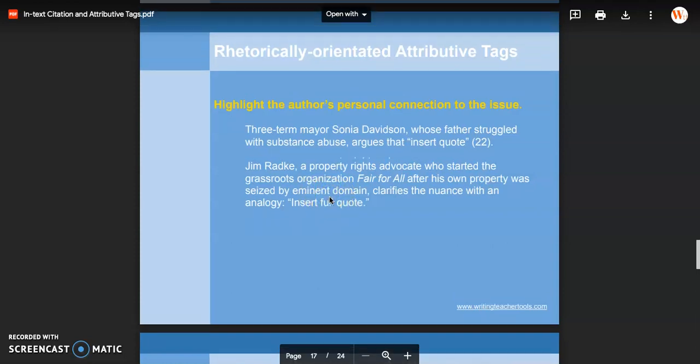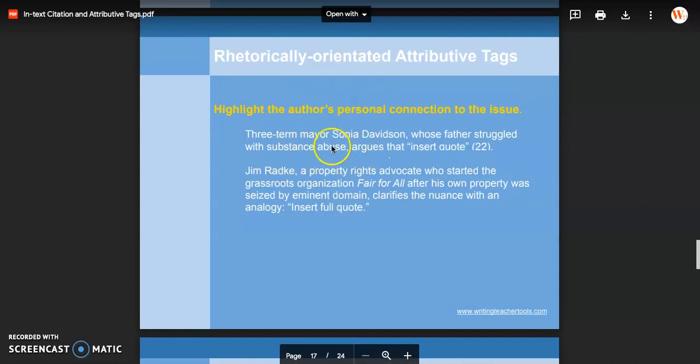Okay, so I hope that makes sense to you guys, this idea of the three core elements that you want represented in your attributive tags. I'm hoping you guys are all going for that A level, so we want to see all three of those in your tags. Okay, let me know if you have any questions.